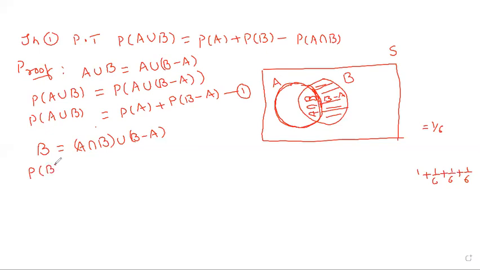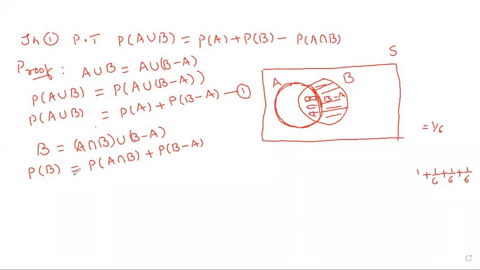P of B is equal to P of A intersection B plus, separate part, P of B minus A. Separate parts means union will become a plus: first part plus second part.